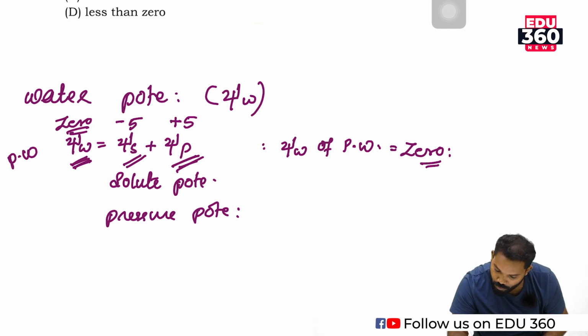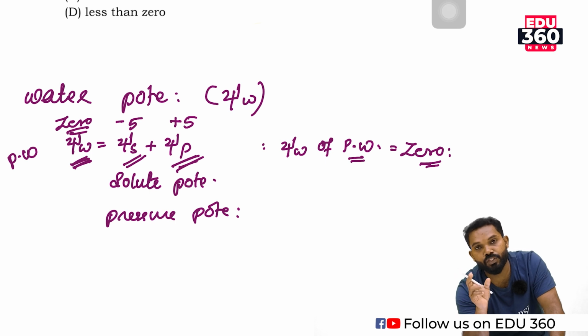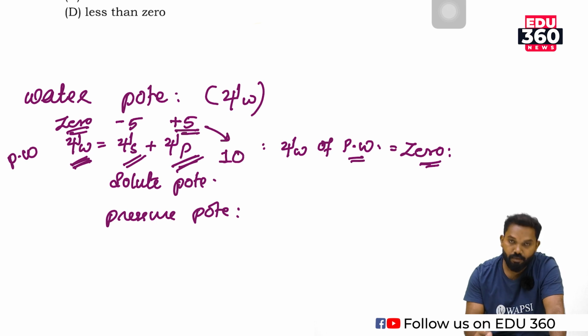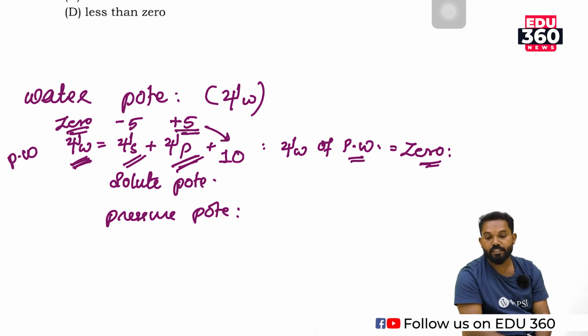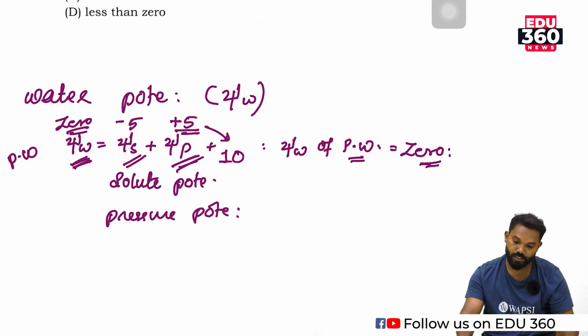The water potential of pure water under normal atmospheric pressure and temperature is 0, but when the pressure is changed, say from 5 to 10, then the water potential is also changed. That means it is a sum total of solute potential and pressure potential.